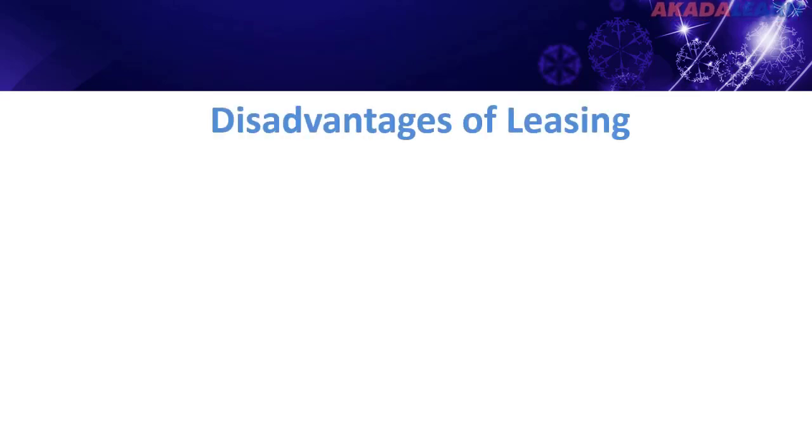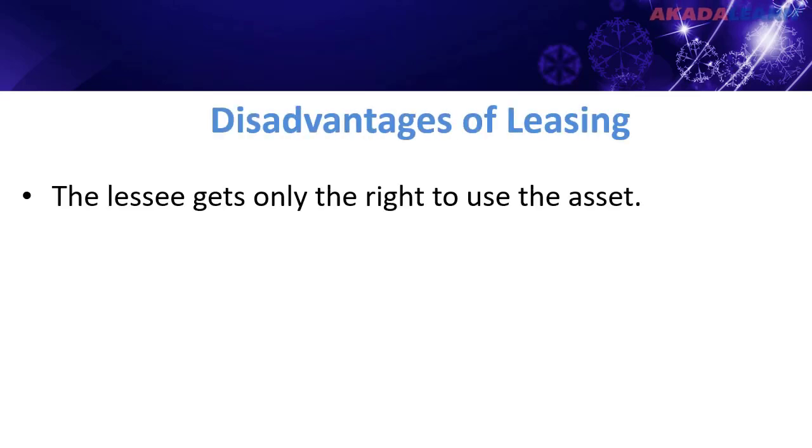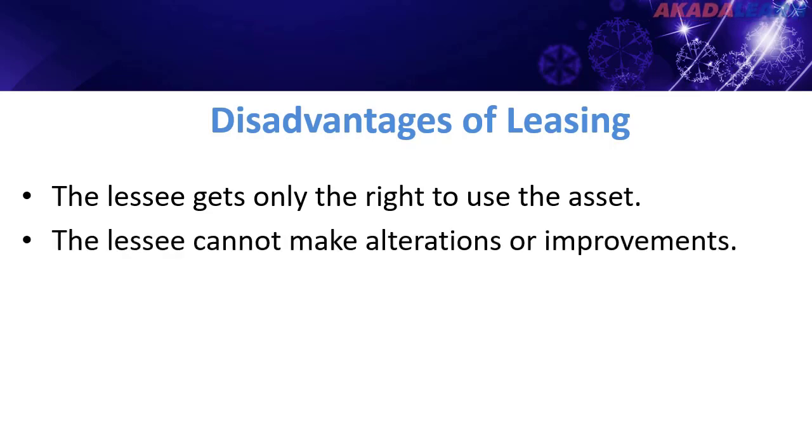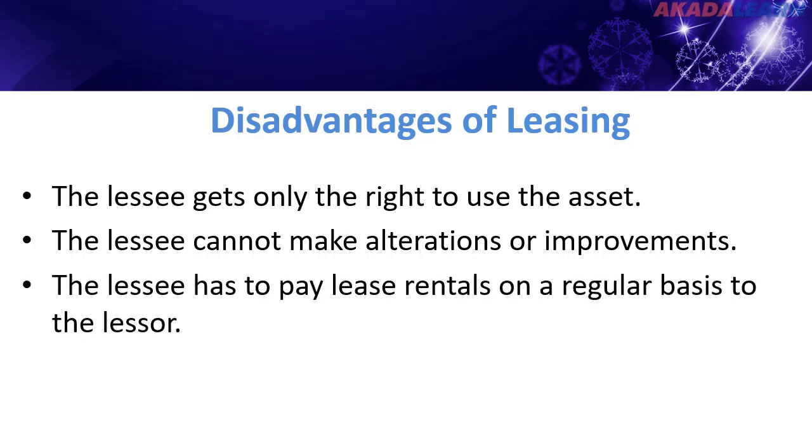Let's take a look at some disadvantages of leasing. 1. The lessee gets only the right to use the asset. In case the leasing company is wound up, the asset may be taken back from the lessee, thereby disrupting the business operation of the lessee. 2. The lessee cannot make alteration or improvement in the asset without the prior approval of the lessor. The lessor may also put some restrictions on the lessee. Lastly, for this class, the lessee has to pay lease rentals on a regular basis to the lessor.